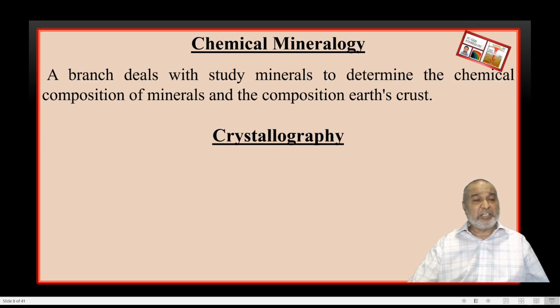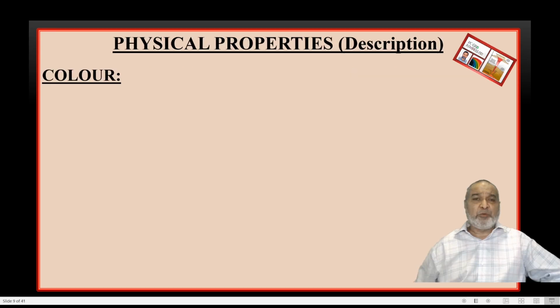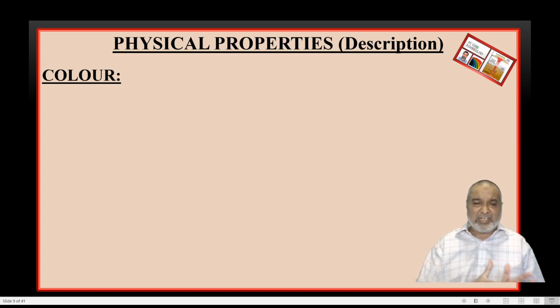Next branch is the crystallography. So whichever minerals are forming on the surface of the earth, whether on the earth or below the earth, the first common simple property is the color, which we can study with our naked eye first, and on the basis of that we can divide minerals into two categories. One is colorless, and the second one is light.